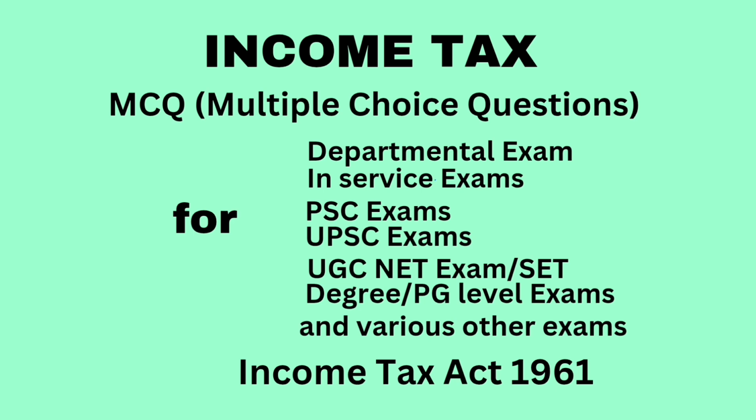Next question. Kirtana resides in Chennai and earns a basic salary of rupees 20,000 per month. She receives DA of rupees 24,000 per annum. She also receives HRA at rupees 5,000 per month. During the previous year 2023-24, she rents a house for rupees 7,000 per month. She stays with her friend during the month of April and May, and from June she moves to the rented house. Calculate her taxable HRA. Answer, rupees 2,000.